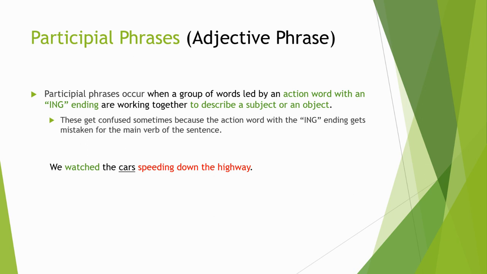But here's how we know that it's not a main verb. That whole thing in red, that phrase, delete it. What we're left with is just we watched the cars, period. So that tells us right away that speeding is not working as a main verb here. It's part of a phrase that can be deleted. Now, the other thing that tells us it's participial, so that speeding is the key word for that phrase. Notice the ing ending at the end. That's what tells us that this is participial specifically.